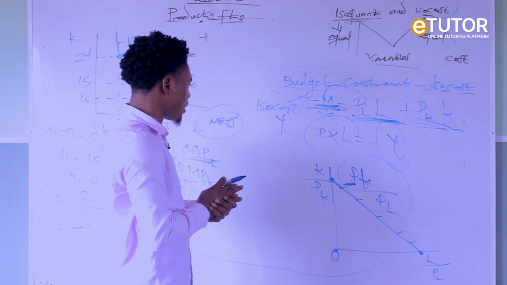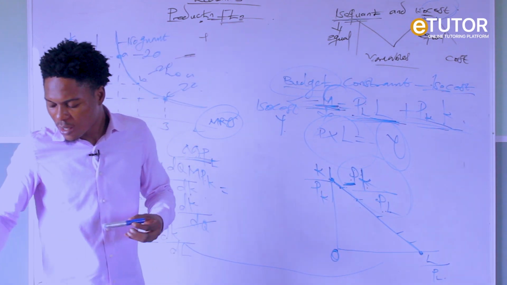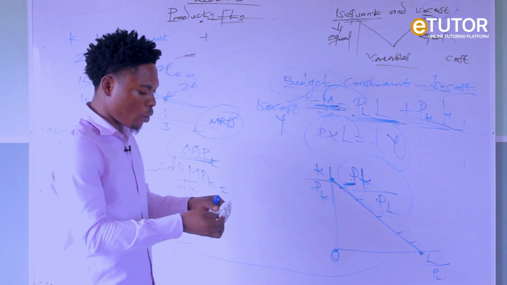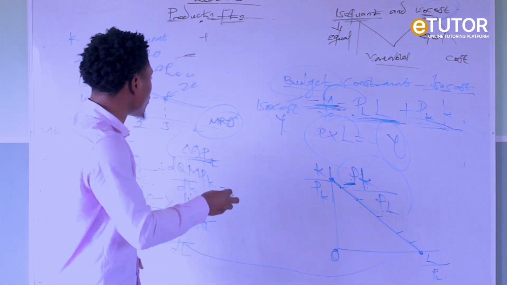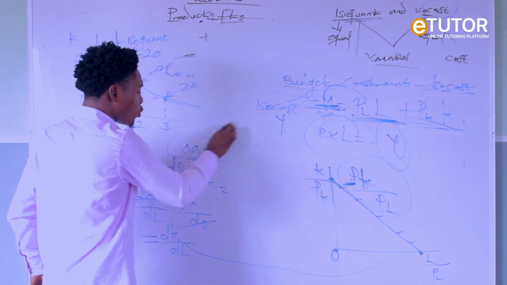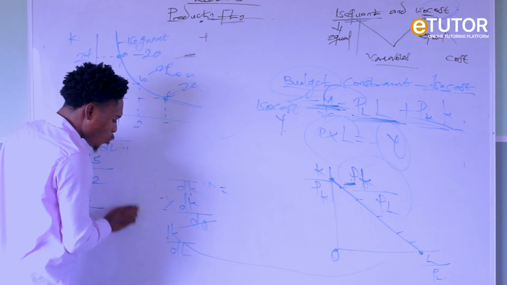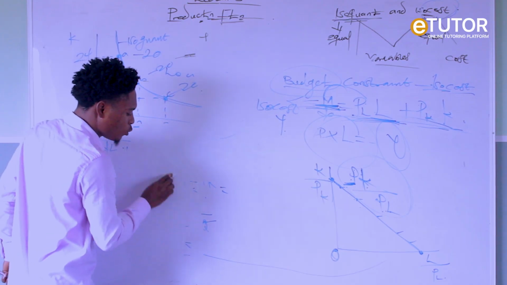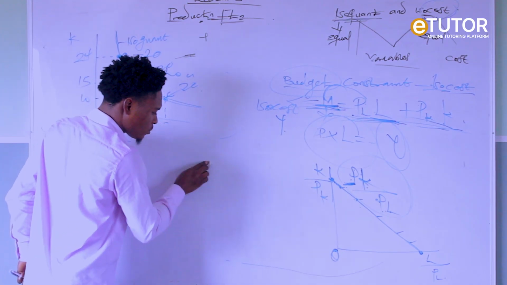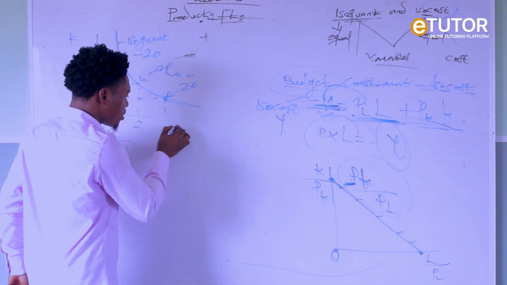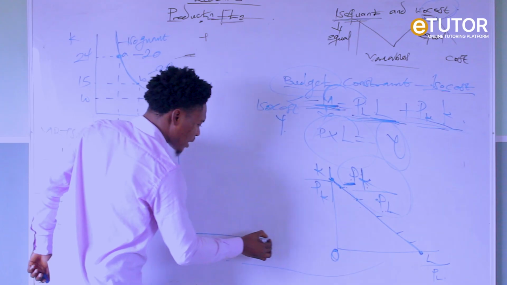Now let us connect our isoquant and our isocost together. Now how do we connect that? This is how we connect, because what we want to achieve here is what we call producer's equilibrium, or we call it producer's optimality. And what is producer's optimality? Producer's optimality occurs when the isoquant is tangential to the isocost.